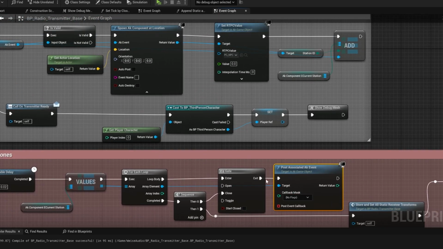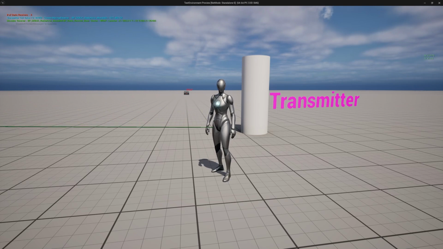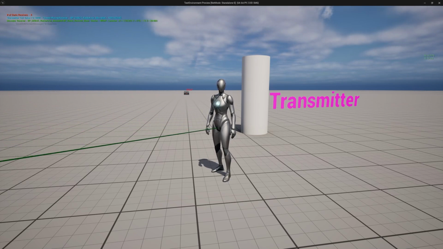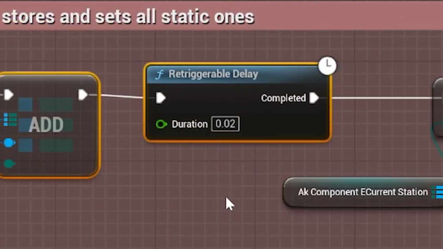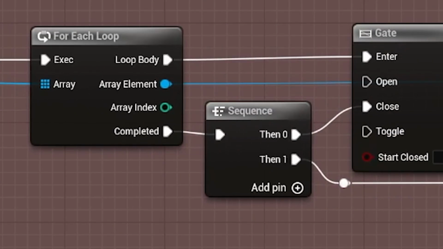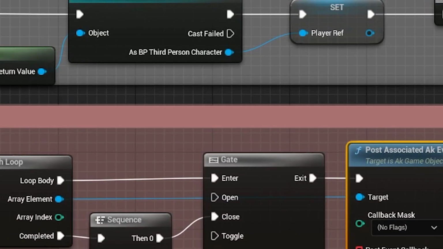I originally had these events being auto-posted on the spawn at location node, but what would happen was if you're standing next to the transmitter, basically all the events would start at the same exact time right at the beginning, and based on the time I had set for the retriggerable delay, it would take a second to spit out the right transforms. So I got rid of that, and I opted for a sequence node and a gate for the post associated event call here to avoid all that.